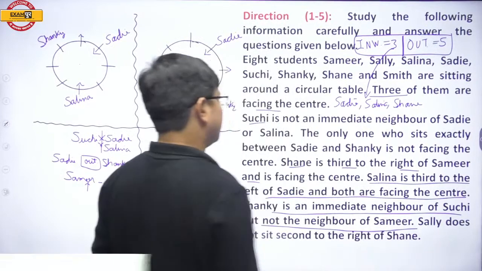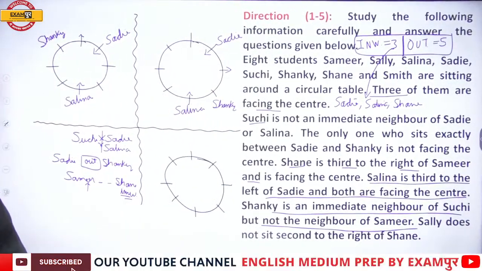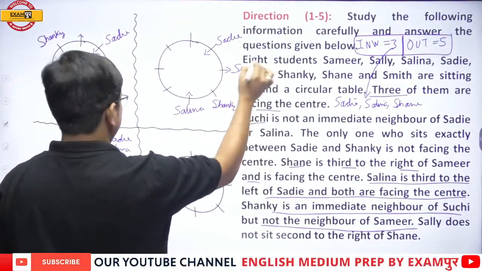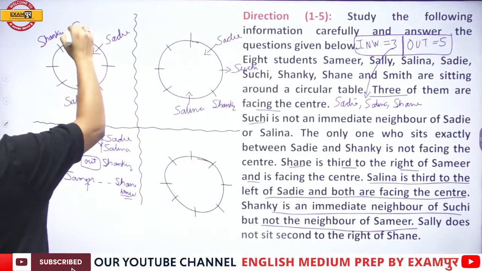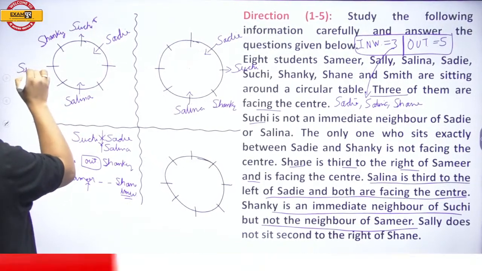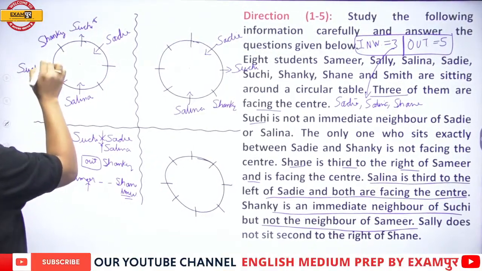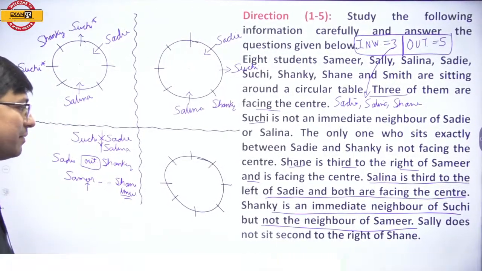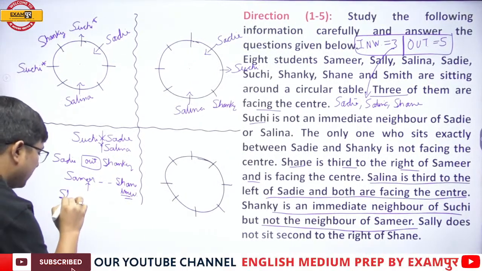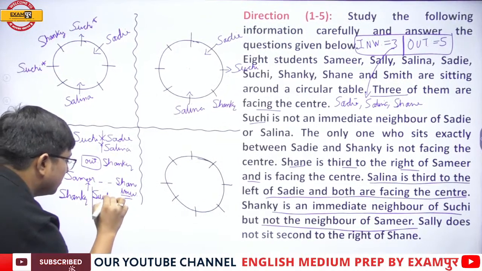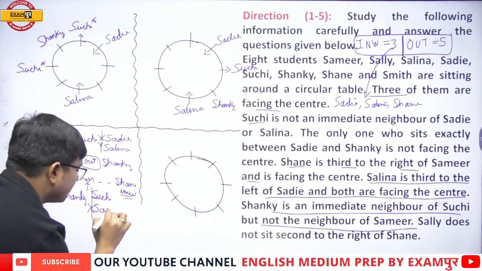but not an immediate neighbor of Samir. Shanky is the immediate neighbor of Suchi. This can be done over here, or it can also be done over here. But it is clearly said that Shanky is the immediate neighbor of Suchi but not the immediate neighbor of Samir.